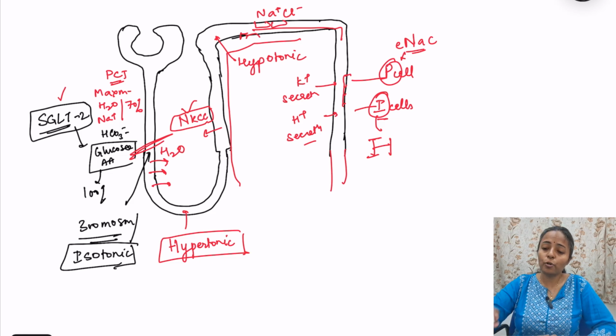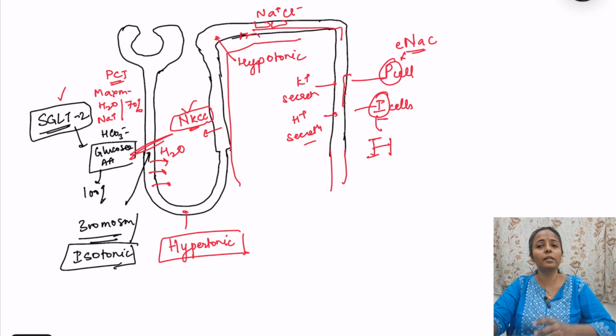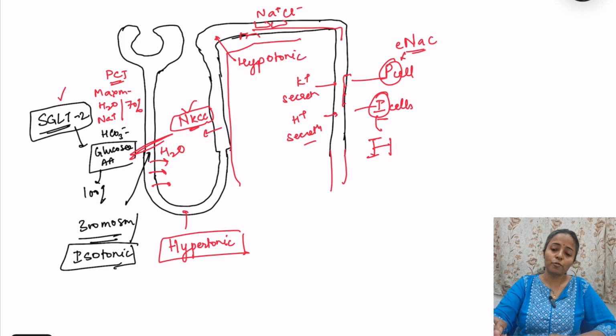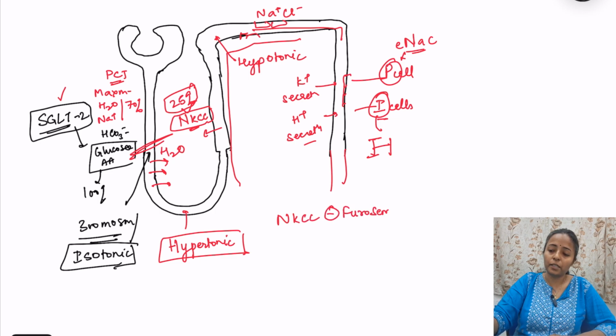Now, we first covered the PCT, and now we were talking about the ascending limb. The NKCC transporter is there. It will lead to more reabsorption of sodium also. So 25% of sodium is reabsorbed here, and this NKCC is blocked by furosemide or loop diuretics. It is mutated in a disease, Bartter syndrome, so it is not going to function in Bartter syndrome.